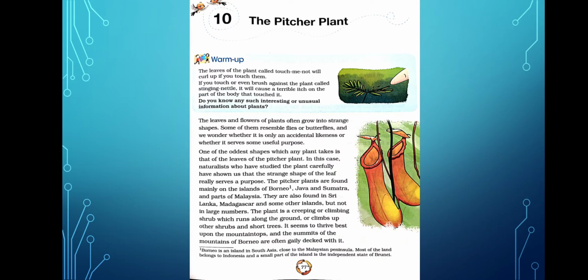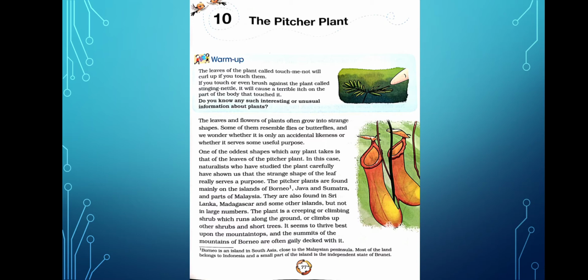It can serve some kind of purpose. So that is what this paragraph is telling about. Plants which have leaves and flowers resemble flies and butterflies, but it may stand for some purpose. Now the next paragraph.